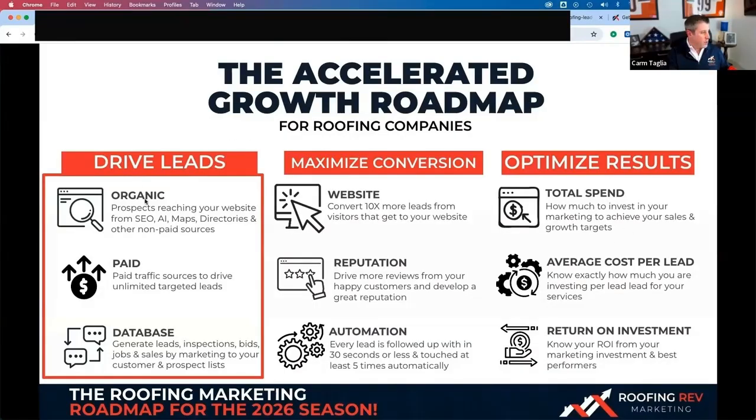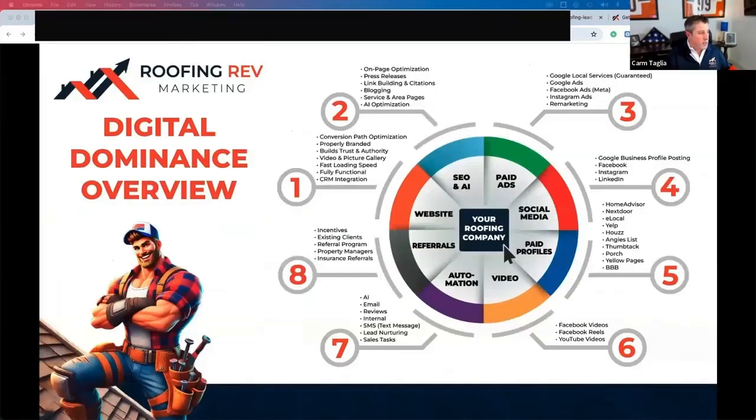Now we're going to get into the organic leads, the paid leads, the database stuff, driving traffic to your site. Once again, just a sliver of the pie, but we're going to be concentrating here on these things and referrals to begin with. So maps, referrals, site, getting found where it matters.